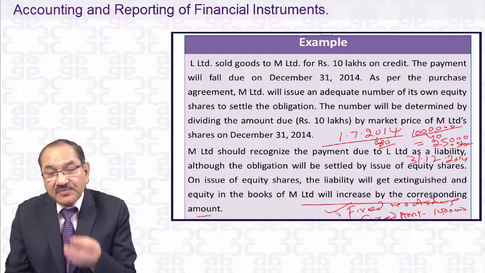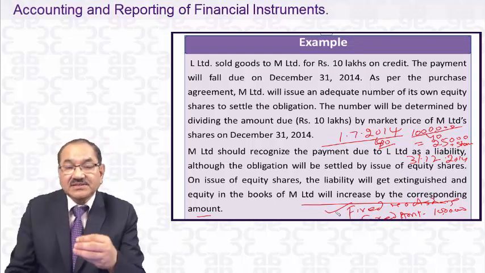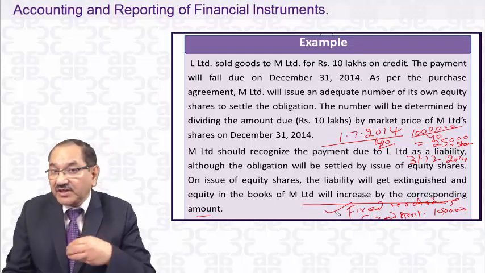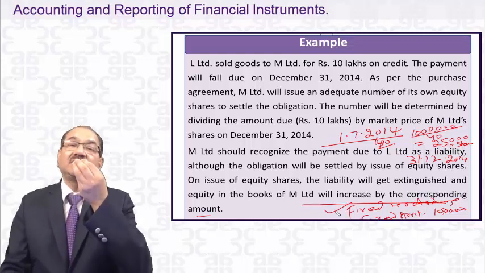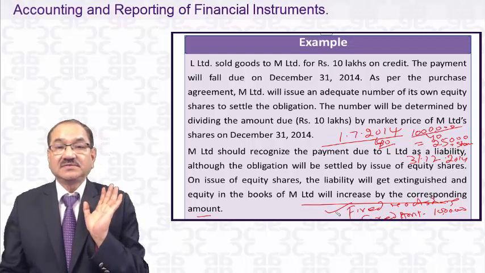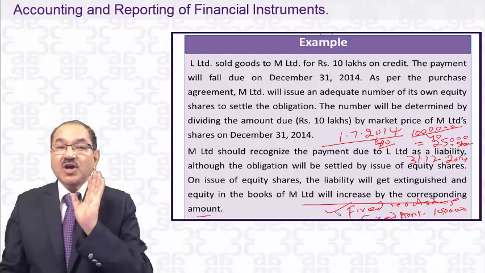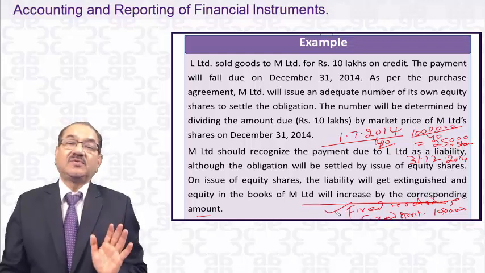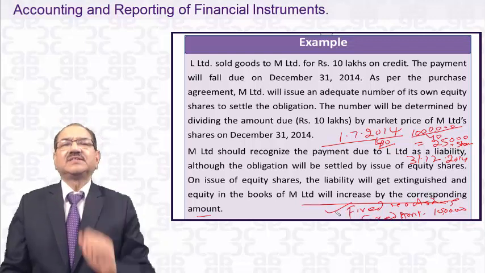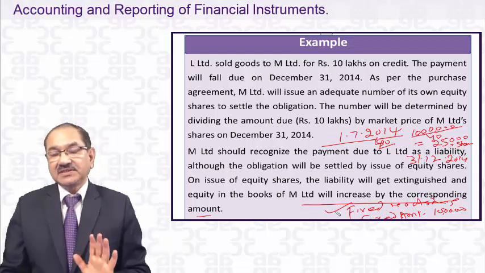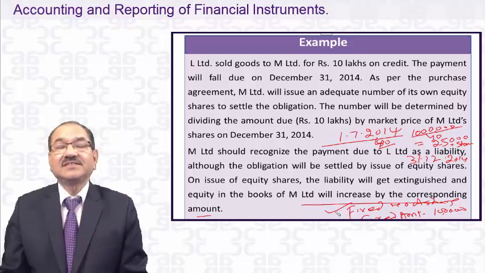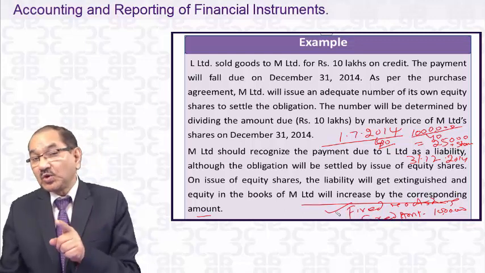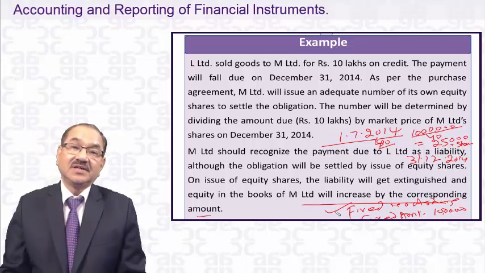In fact, it has received in advance 10 lakhs rupees for issuing 25,000 shares. It is the advance receipt of share application money, which will be allotted on 31st December 2014, but everything is fixed. Number of shares is fixed, amount is fixed. And in that case, M Limited will show it as equity shares. It will not show it as creditors.